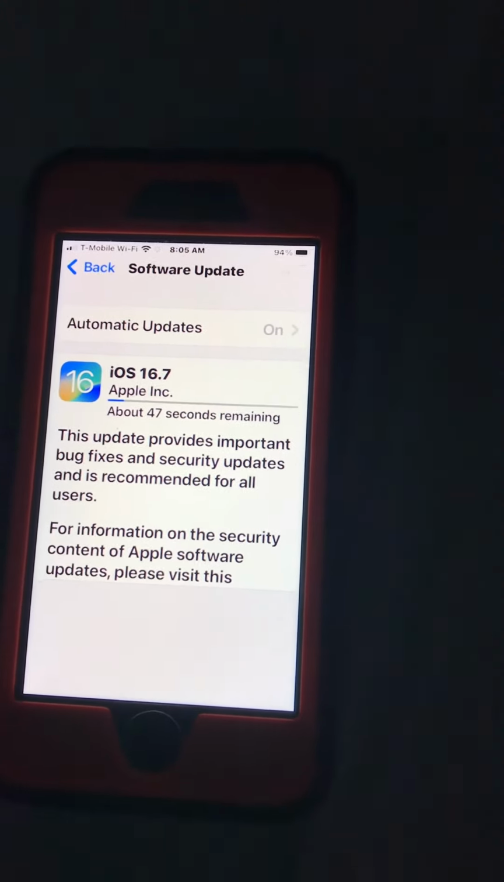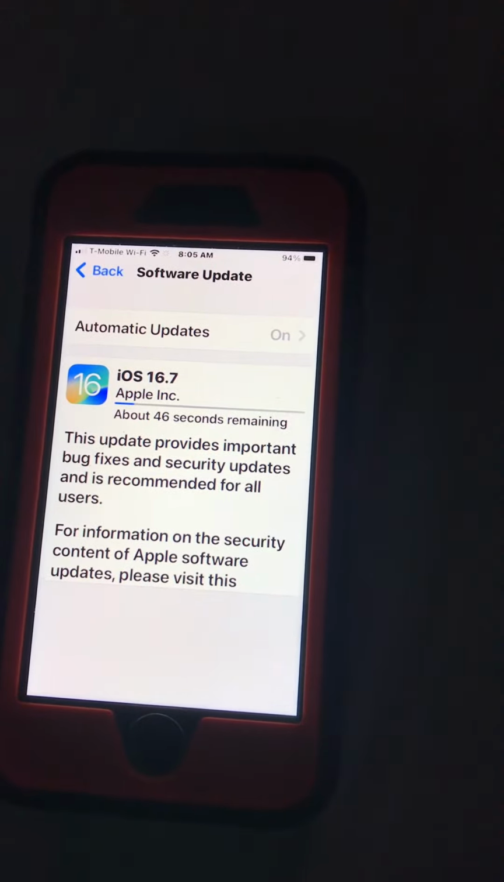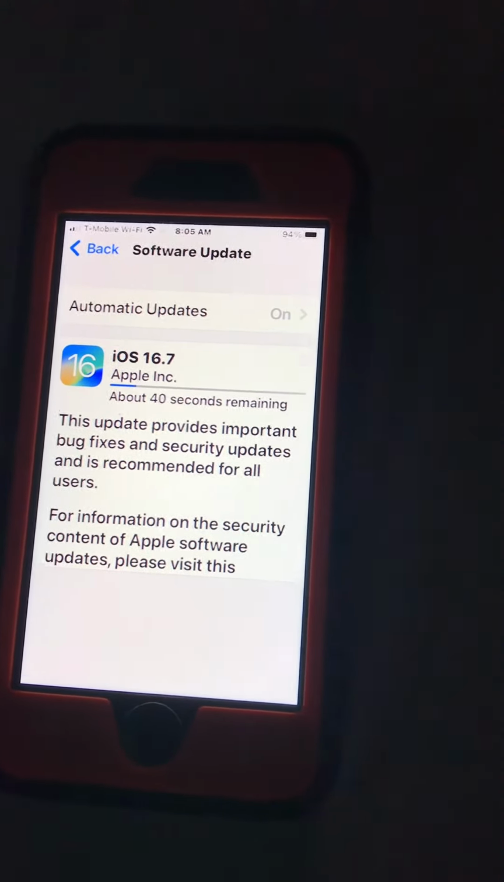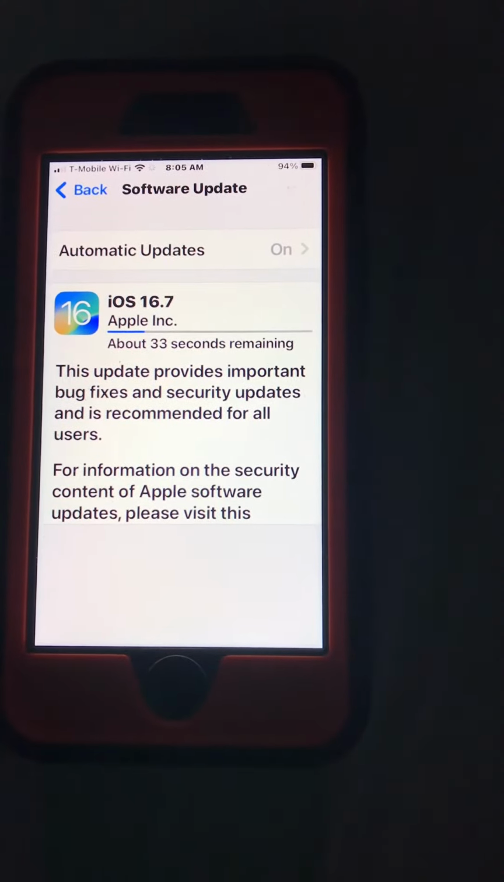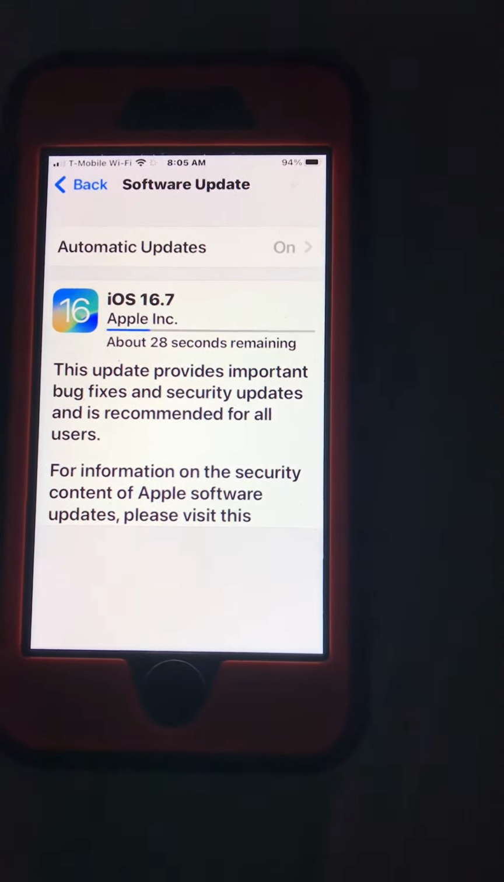Make sure you always do a software update. I turn on automatic updates. Alright, we'll let this load, guys. We'll check on it in a little bit.